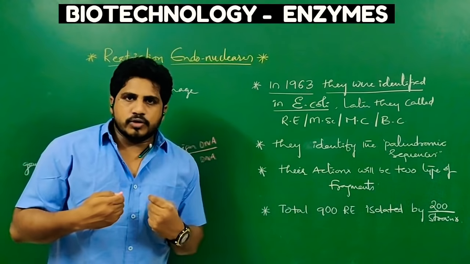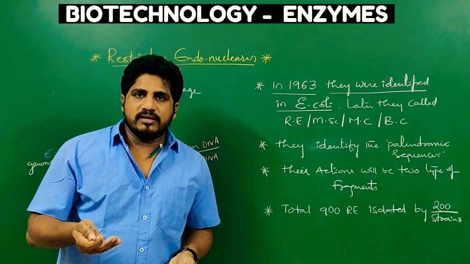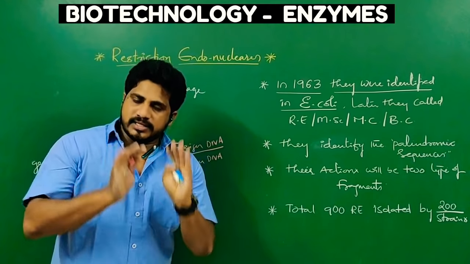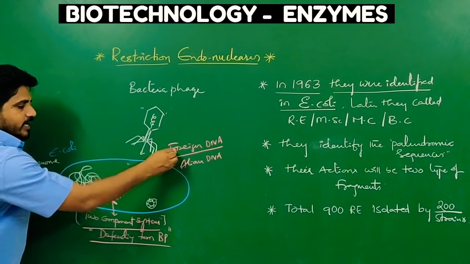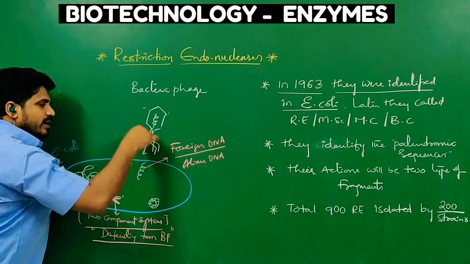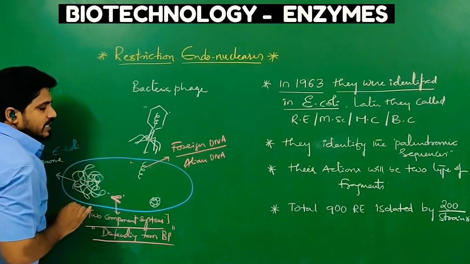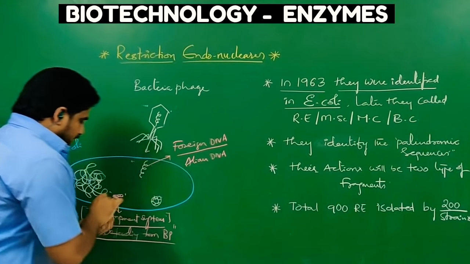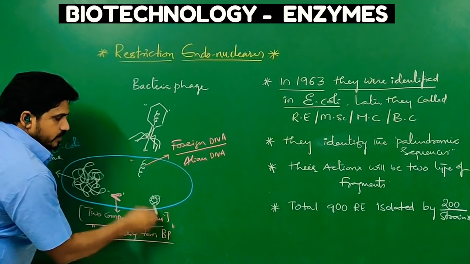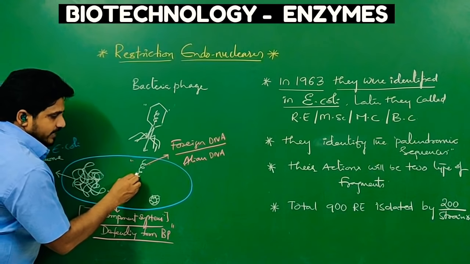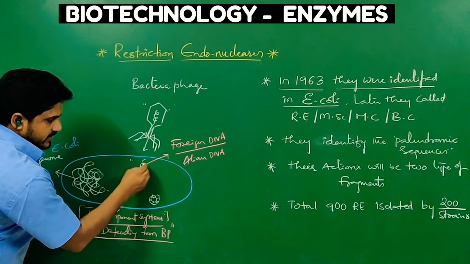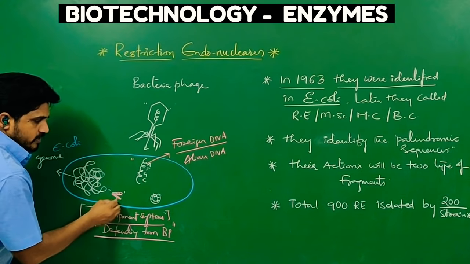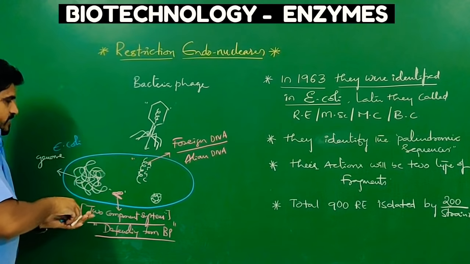If a bacterium comes into our body, we call it a foreign body, because it does not belong to any of our tissue. The same way, whenever a foreign DNA comes, from any organism other than the bacteria, that foreign DNA will be acted upon by this two component system. Suppose the sequences are A, T, G, C. I will tell you about the two component system.